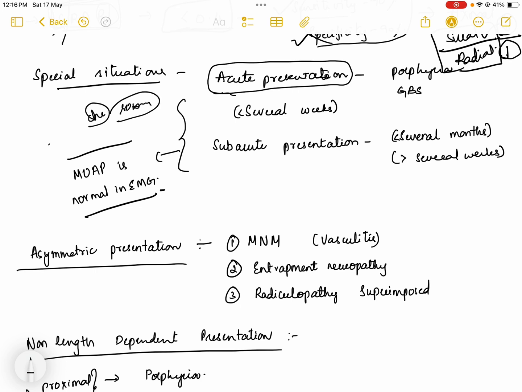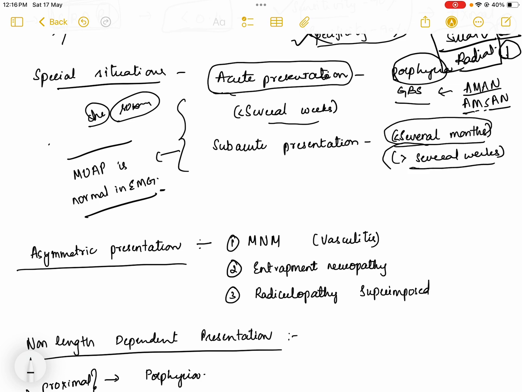If there is an acute presentation, the causes would be like Guillain-Barré syndrome, some acute causes which cause axonal neuropathy, like AMSAN, acute motor axonal neuropathy or acute motor sensory axonal neuropathy, or porphyria, where the presentation is acute, within weeks, or subacute, that is, more than several weeks to less than several months.